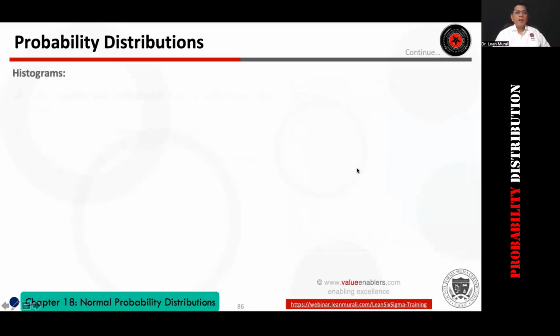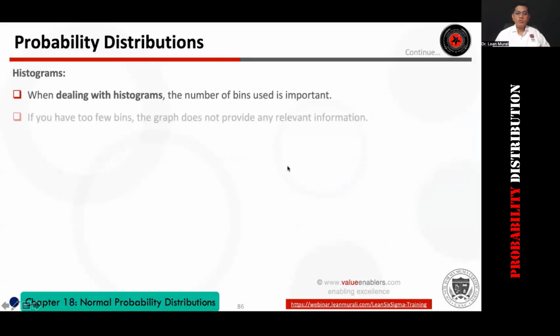Now, what I want you to understand is when dealing with histograms, the number of bins is very important. All of you type NOB in the chat box. Very, very important. This is something people don't explain. Number of bins is very, very important. As a thumb rule, there are a lot of thumb rules. One of the thumb rules I give is the square root of the sample size.